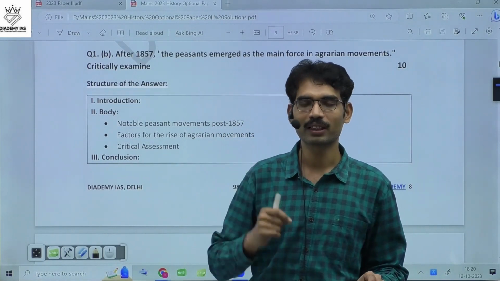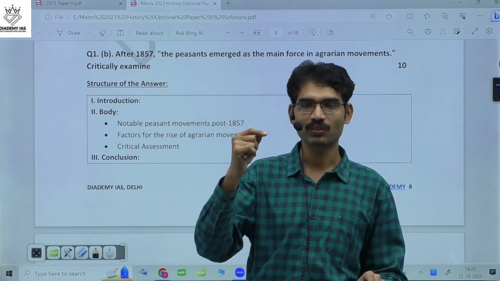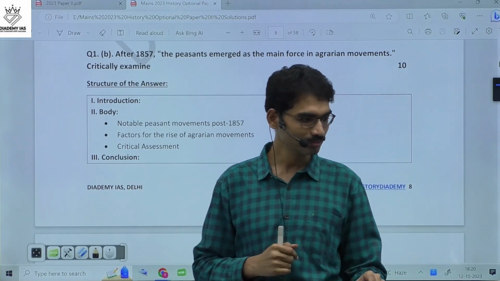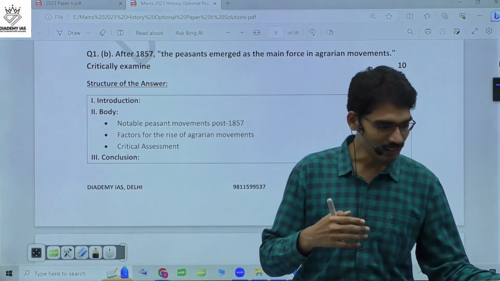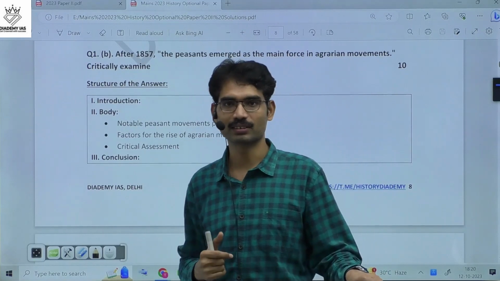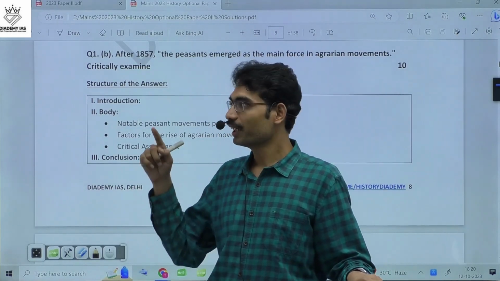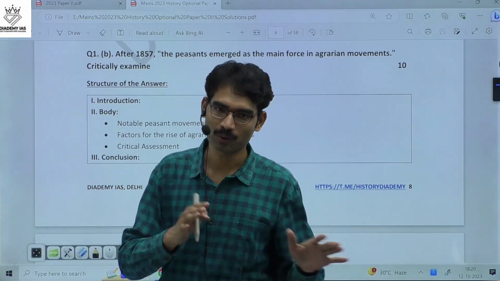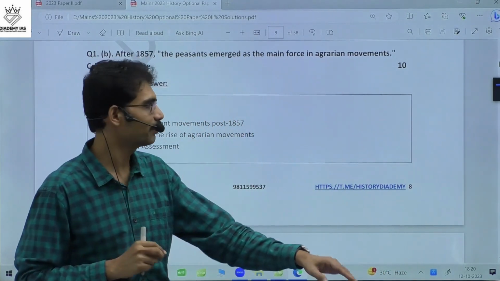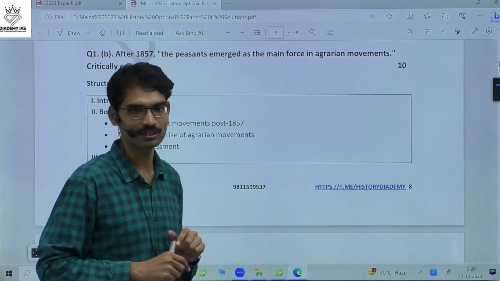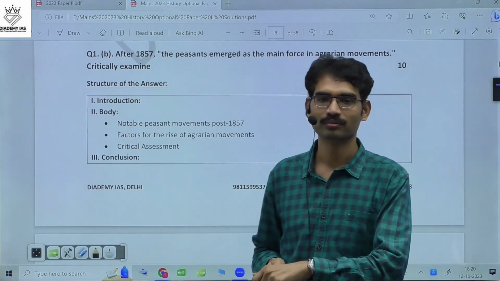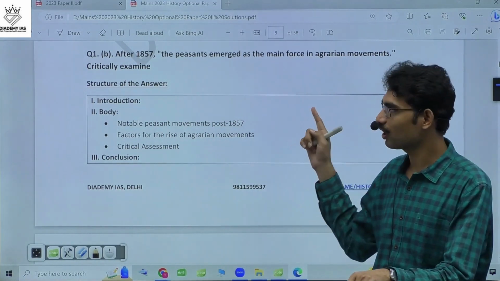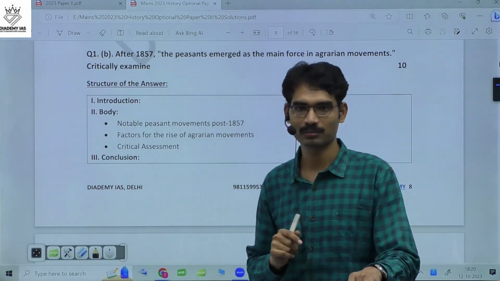When it comes to the Indigo Rebellion, one intellectual has even written a book on it. Who was the one? Educated Indians? Yes, they enlightened the peasants. It is not only about the peasants, but there are other sections also who supported the peasants. In critical examination, you have to mention some of them also. Yes, leaders, nationalist leaders, they were also talking about peasant problems.